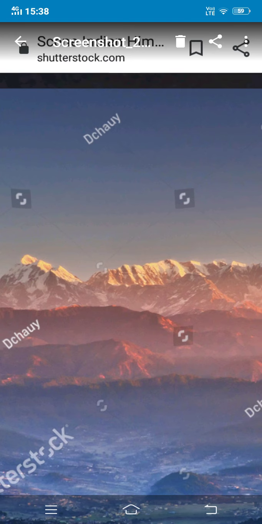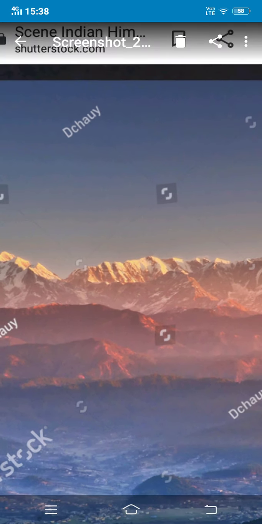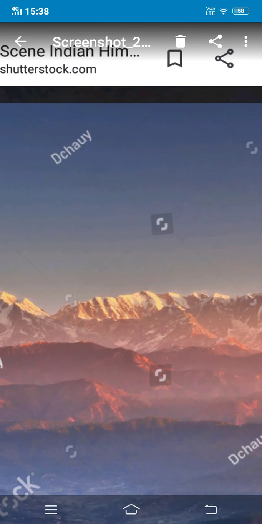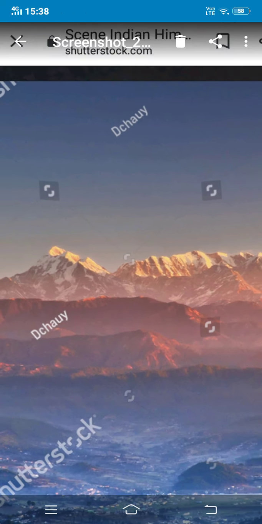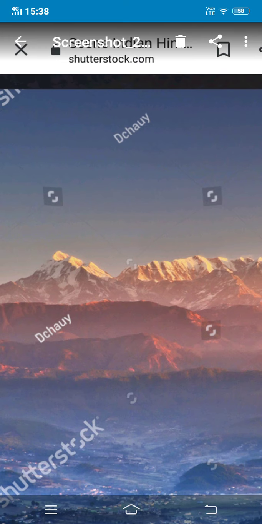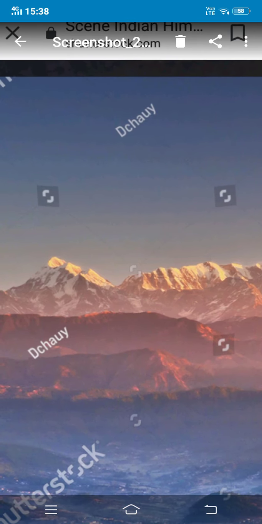The 2 highest peaks of the Himalayas. You know which is the highest peak? Yes, Mount Everest. The Mount Everest is the highest peak in the world, and the 3rd highest peak, Kanchenjunga, also lies in this range. Do you know the height of Mount Everest, children? It is 8,848 meters. Imagine the room you are sitting. Its height is not more than 4 meters. In between 4 to 5 meters, you can imagine.